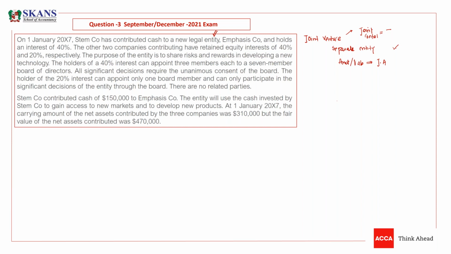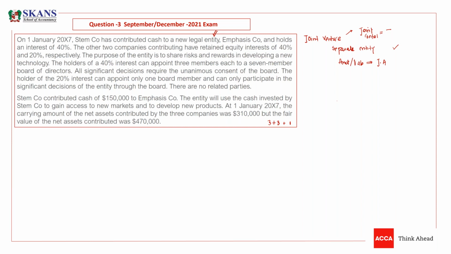The purpose of the entity is to share risk and rewards in developing a new technology. So we want to develop a new technology and we have made a new entity, and 40% holding is with us, and there are two other owners. The purpose is very simple: we want to share the risk and rewards of developing a new technology. The holder of each 40% interest can appoint 3 members to the 7 member board of directors. It means STEM can appoint 3, the other 40% can appoint 3, and the one remaining can be appointed by the 20% holder.